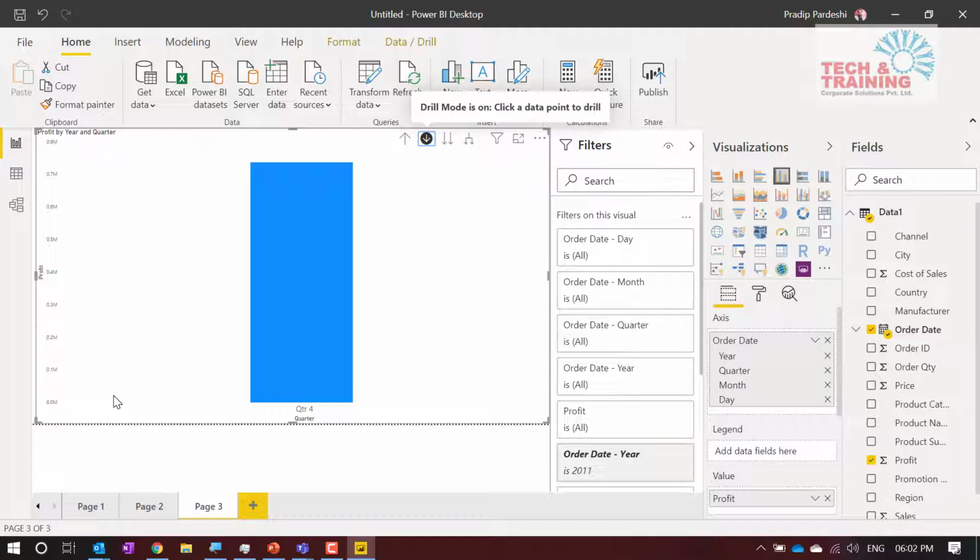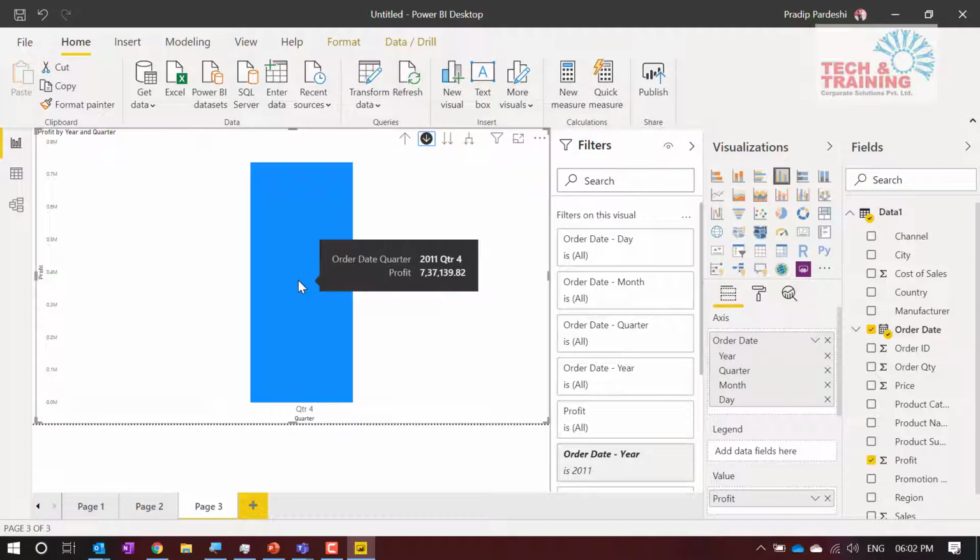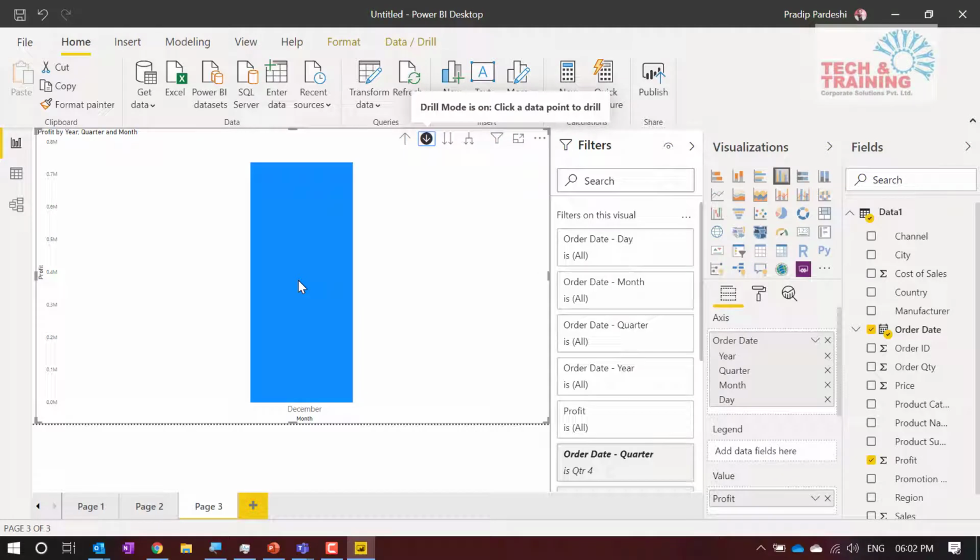So what are we going to do? When it is quarter 4, let me drill down further. So I click here. Now this December belongs to only 2011. So that means even in quarter 4, we have only worked in the December month. We have not worked in October and November. That's the reason profit was a little low.